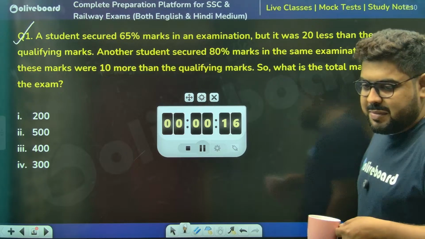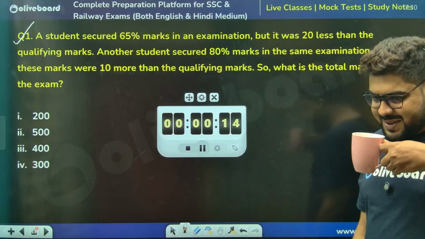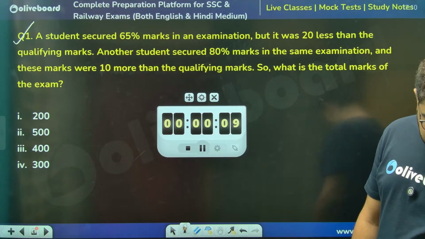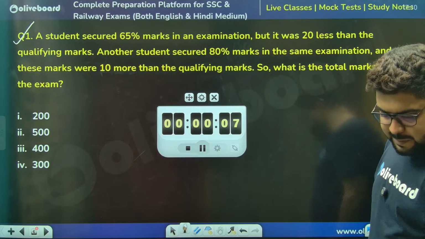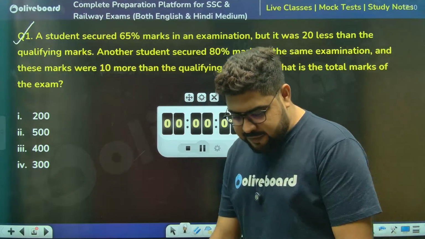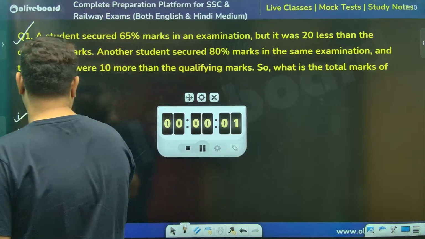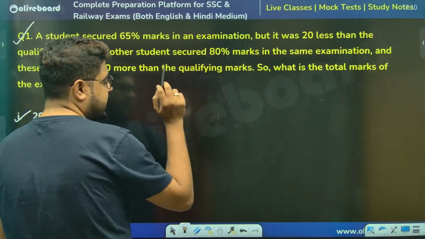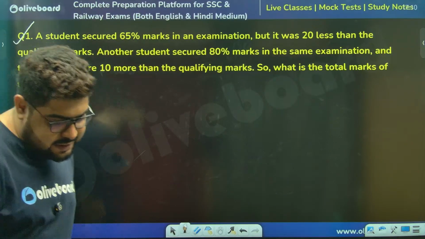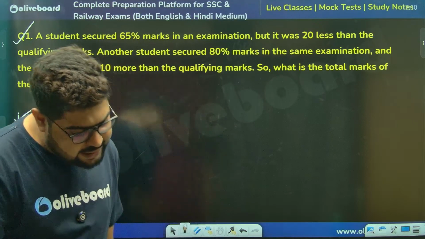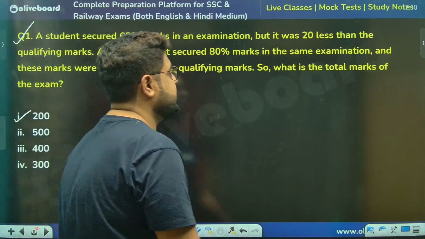Okay, my petrol is also ready, so please solve. Reena has given the answer as 200. Time up. Sathya 200, Arghamita, Agila, yes, all are saying 200.